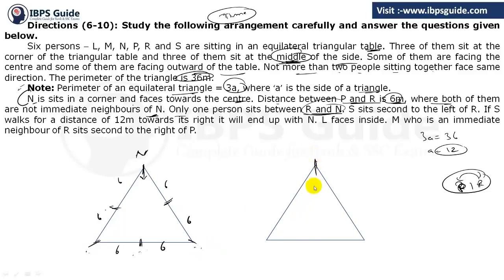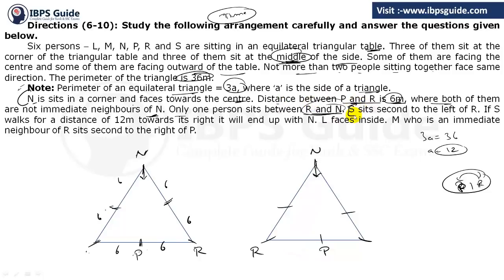So here I am making the second possibility also, so that we can easily understand all this. This is N, which is facing the center. Now R can be here and R can be here. If R is here, P must be here, and if R is here, P must be here. Clear or not?